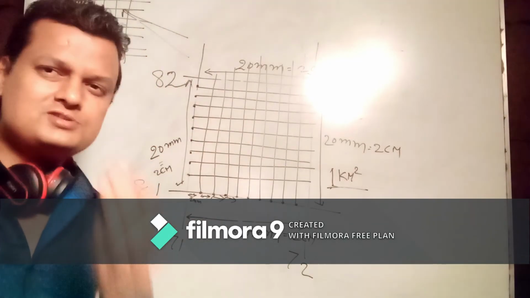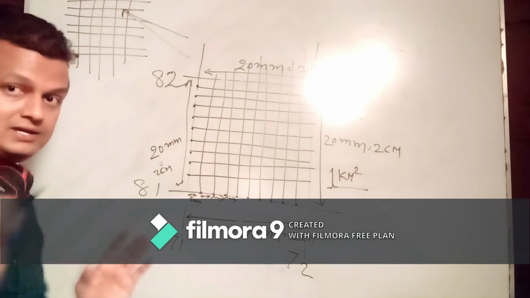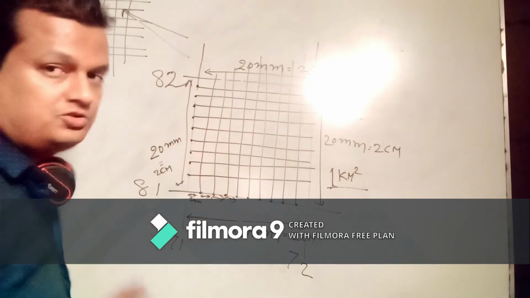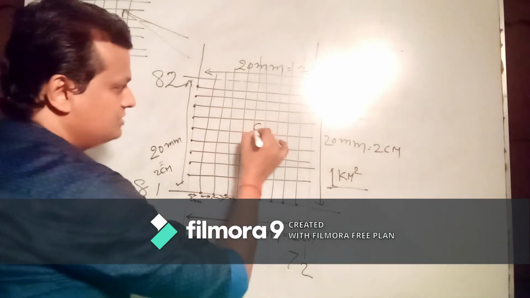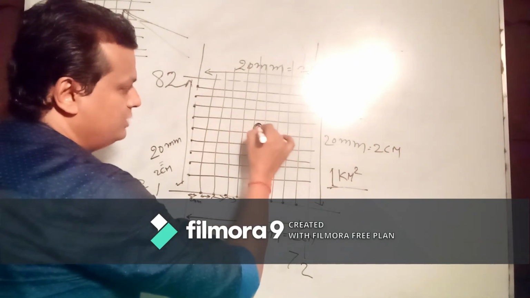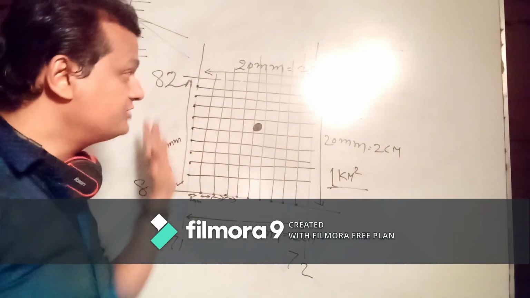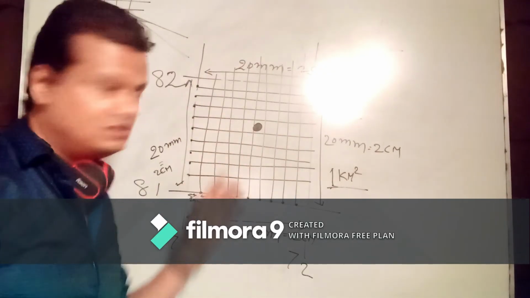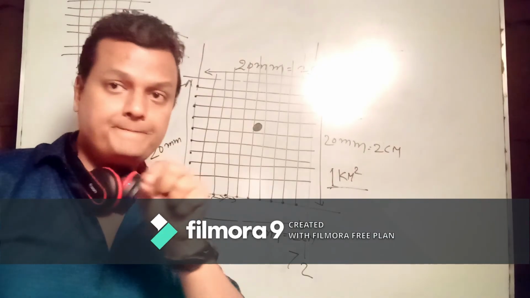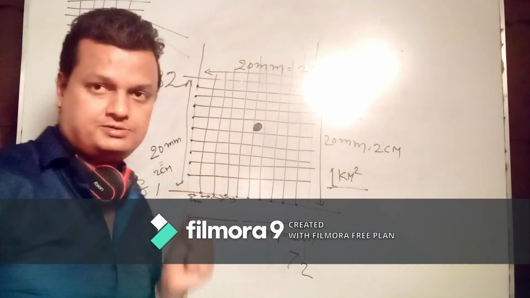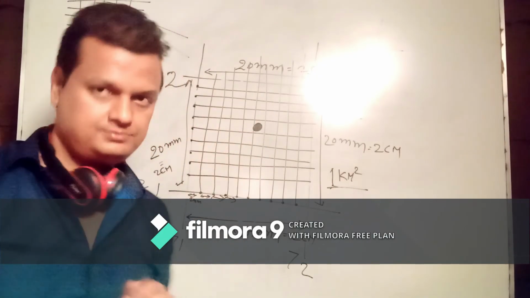So why is it called the 6-grid? I am going to show you one question. Suppose something is over here, like a perennial well. After drawing these lines, if this well comes in a block, then you count that block.